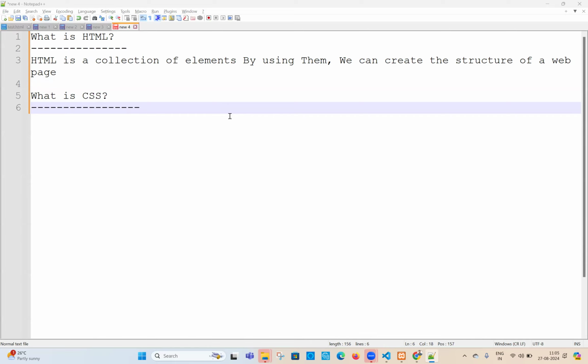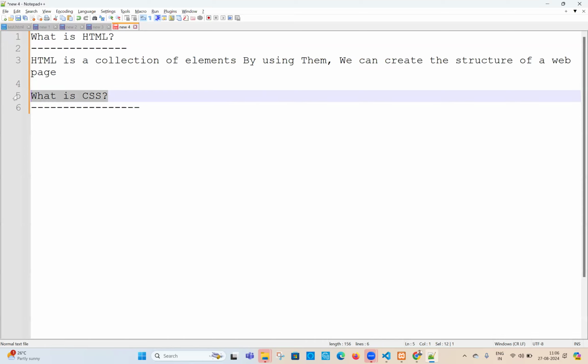What can HTML do? Tell me. HTML can create the structure, right? What will CSS do? Whatever structure is created by HTML, if you want to design that structure, we can use CSS. By using CSS, we can design the HTML structure. CSS is a collection of style properties. A lot of style properties are there. By using them, we can design the HTML structure. I won't say the point like this.